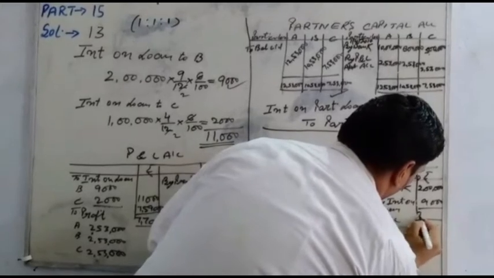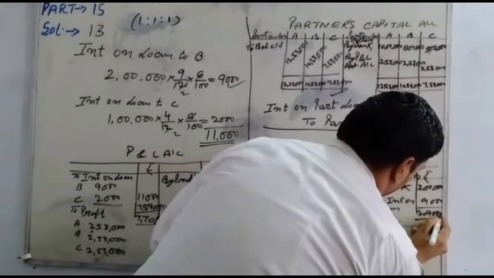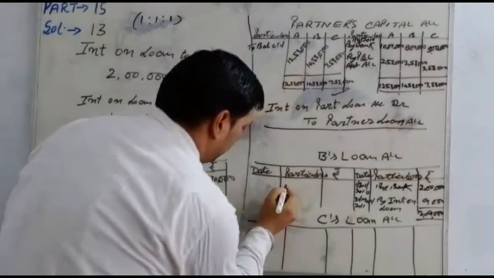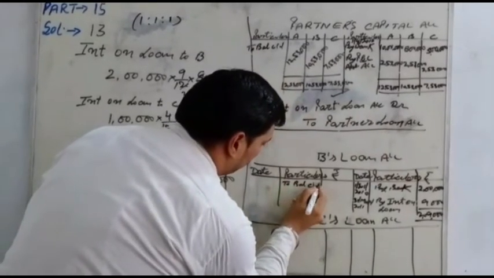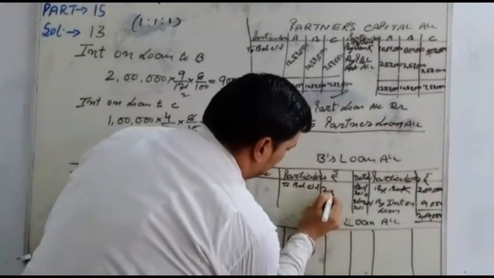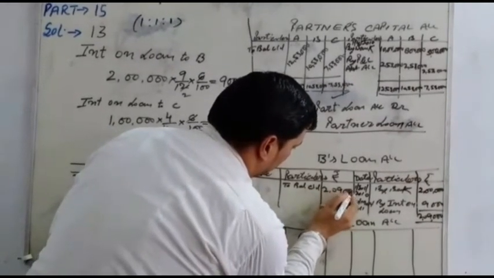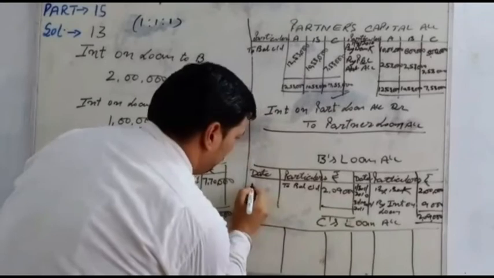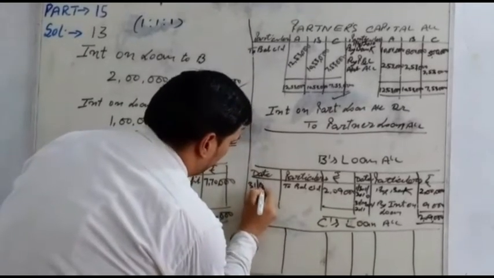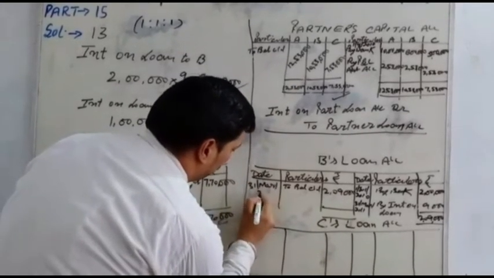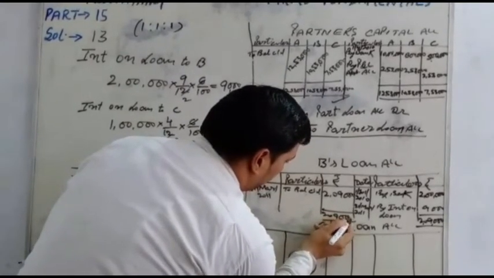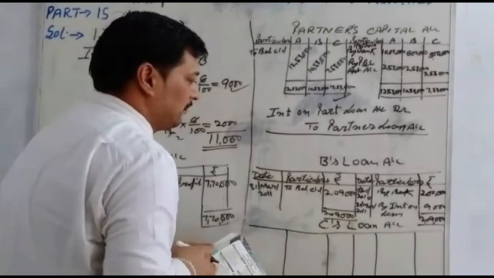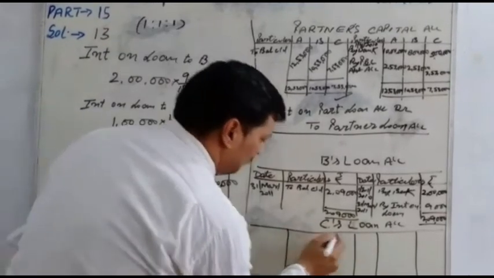Total is 2 lakh 9,000. Then on the debit side, to balance c/d 2 lakh 9,000, dated 31st March 2011. Same thing for B's loan.